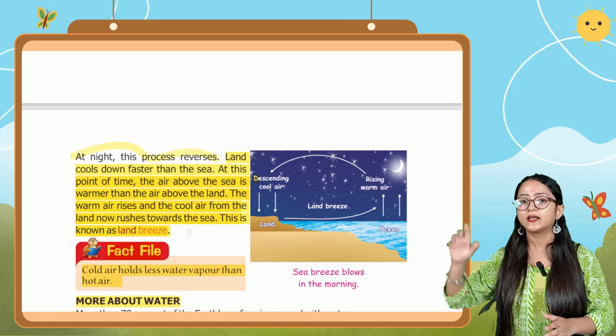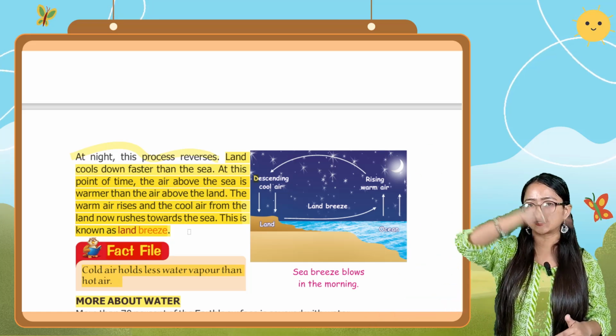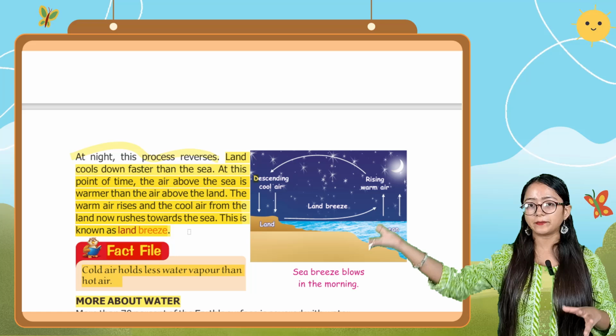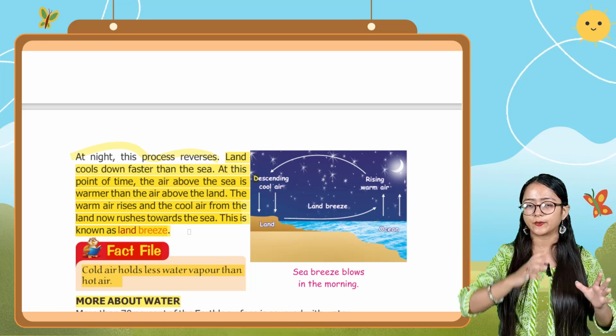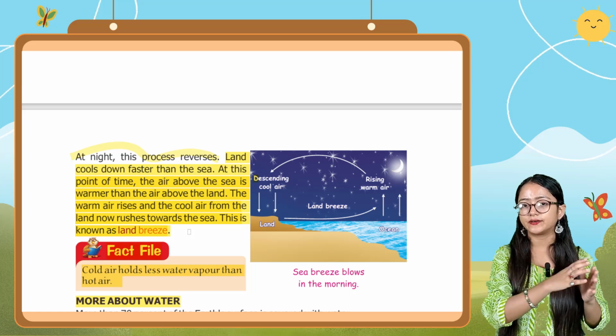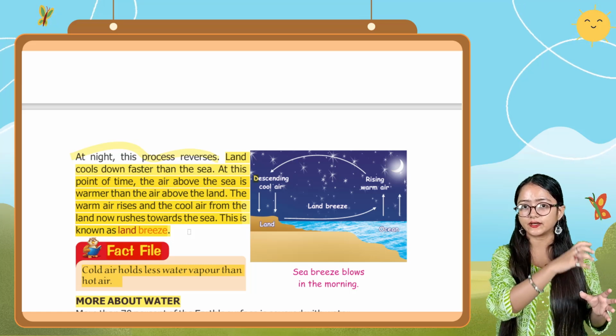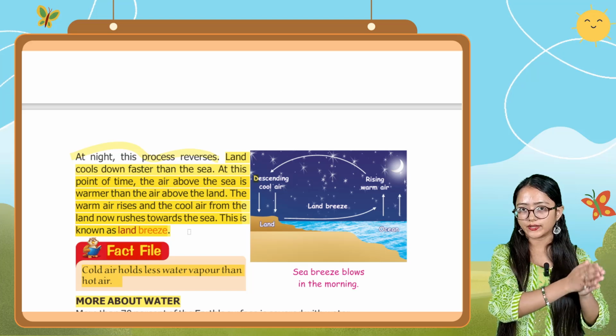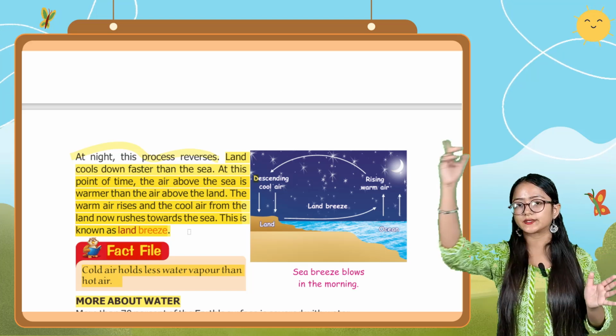Why land breeze? Because the air is moving from the land towards the sea. And during the daytime it happens as sea breeze. Why is it known as sea breeze? Because here the cooler air is moving towards the land.